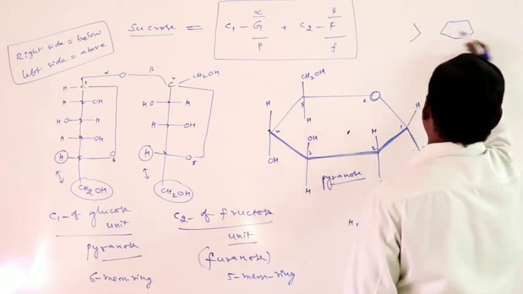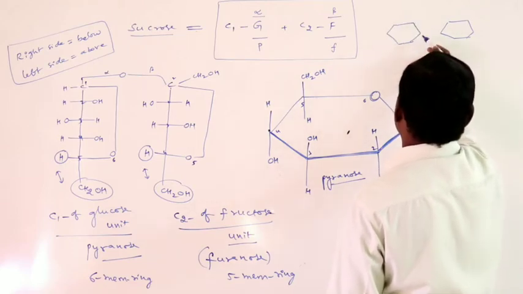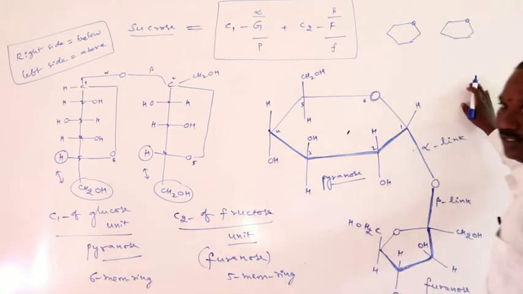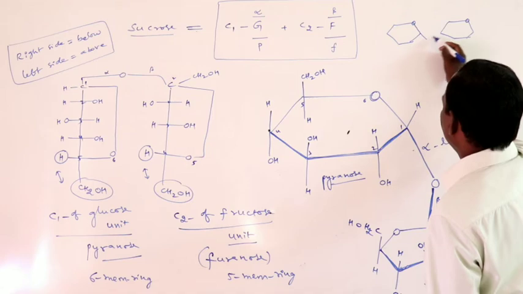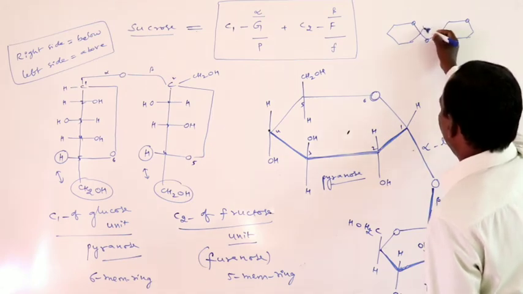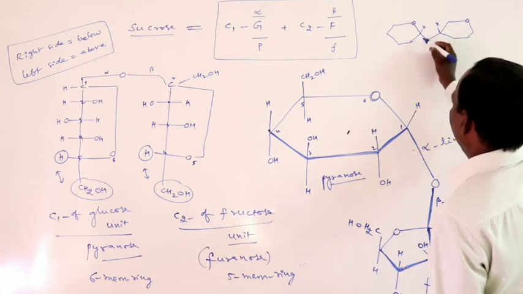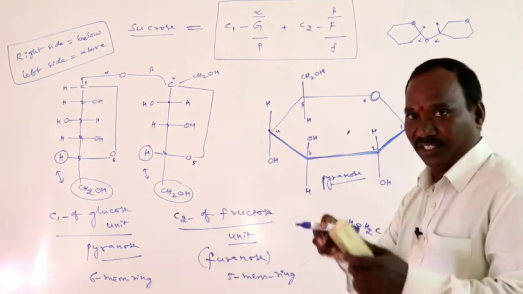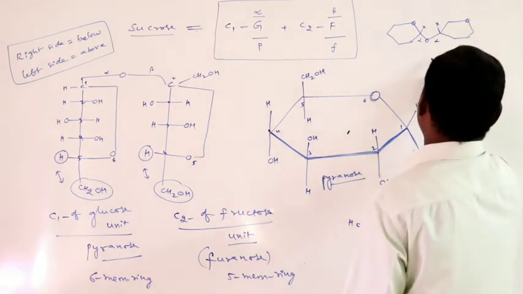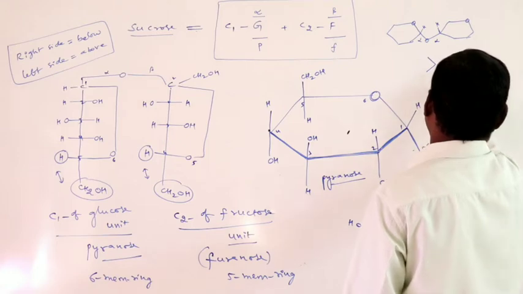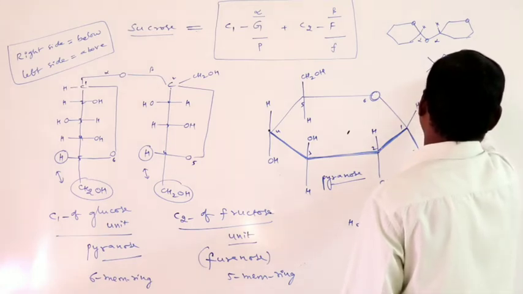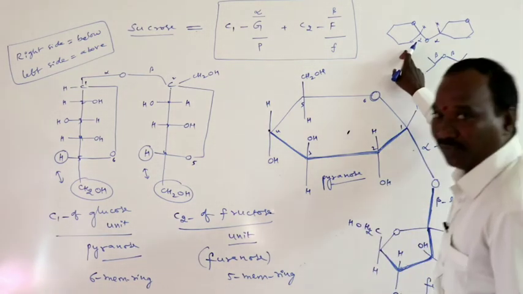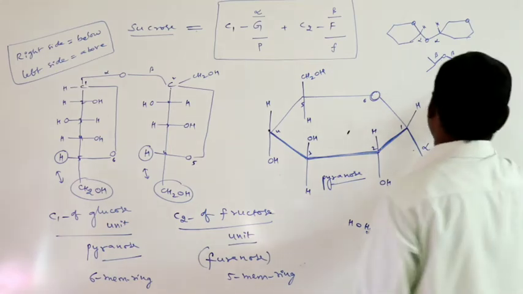These are ring structures, 6-membered ring structures, or 5-membered ring structures. If the linkage is in the downward direction, with hydrogen above, it indicates alpha linkage. Both are connected in the downward direction: alpha linkage. If both are connected in the upward direction, this indicates beta linkage. This one is alpha linkage, this one is beta linkage.